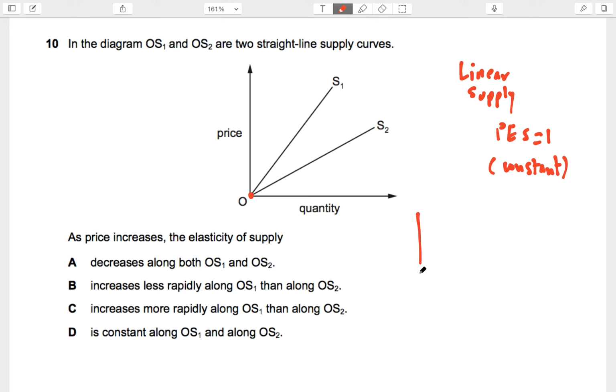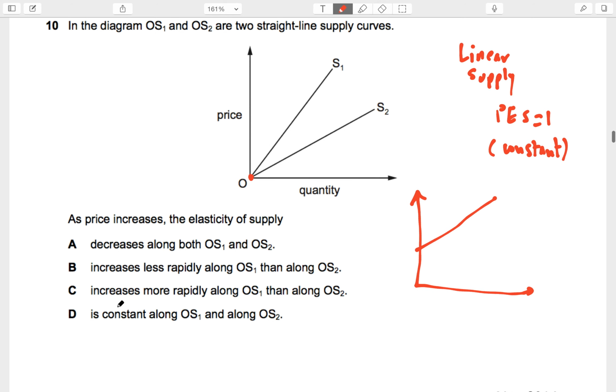But what if this is the supply curve? I give you this supply curve. By the way, what will the answer be for this one? The answer for this one is D, it is constant along OS1 and OS2.